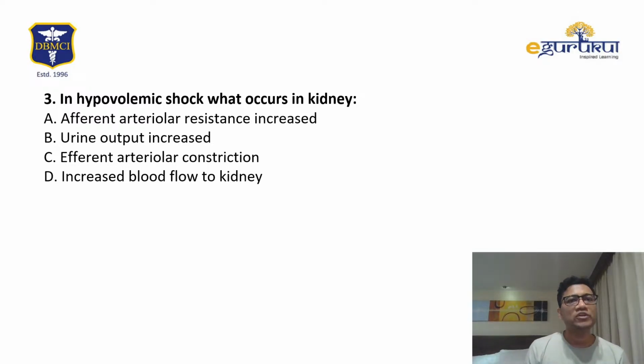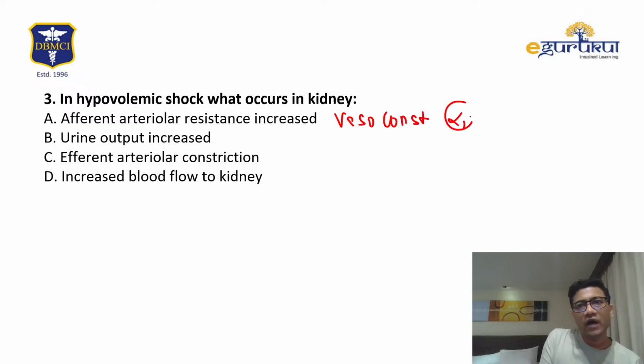In hypovolemic shock, what occurs? So obviously there is vasoconstriction in the kidney through alpha 1. So afferent resistance is increased, that is causing vasoconstriction. Okay. Output decrease, false. Efferent constriction, no, it's both afferent and efferent, but the best is afferent. Decrease, false. Okay.